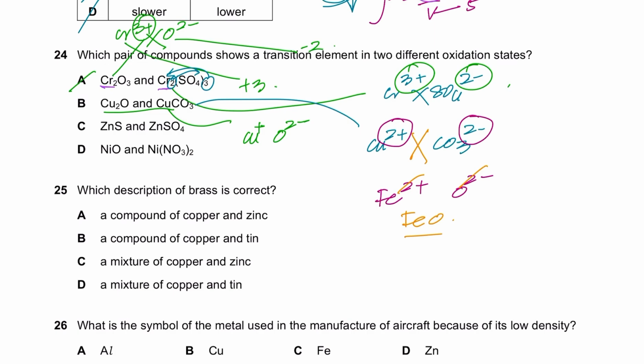Okay, zinc sulfide and zinc sulfate. Again, zinc is going to be 2 plus and S is 2 minus, because sulfur is in group 6, so 2 minus. And again, zinc is 2 plus and SO4 is 2 minus. How do I know this? Because sulfate is 2 minus, so automatically if there is no subscript here, zinc should also be 2 plus, right? That's how zinc sulfate is. So C is wrong and D is also wrong. B is the right option.